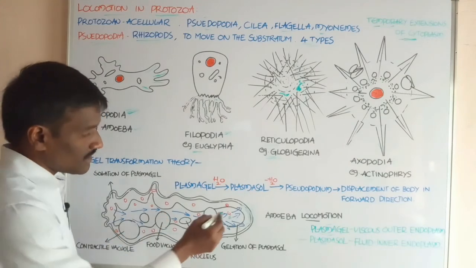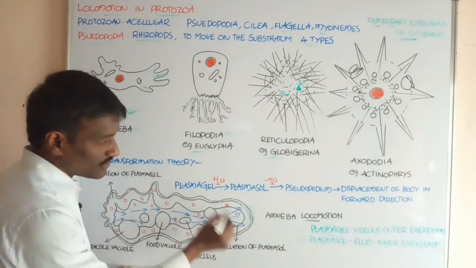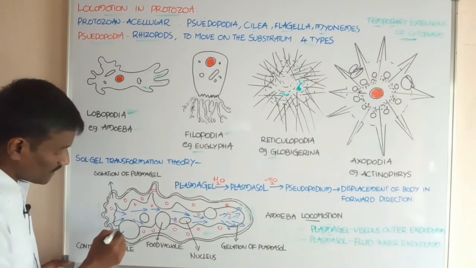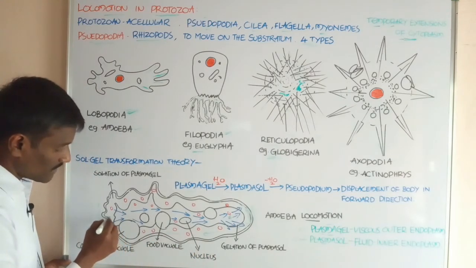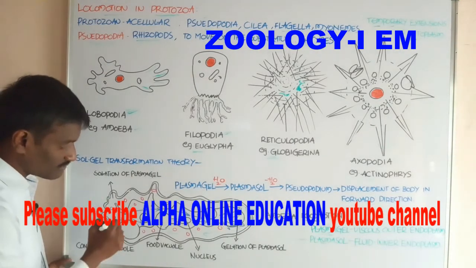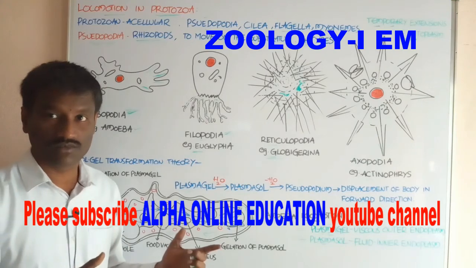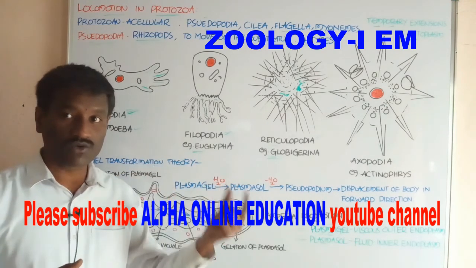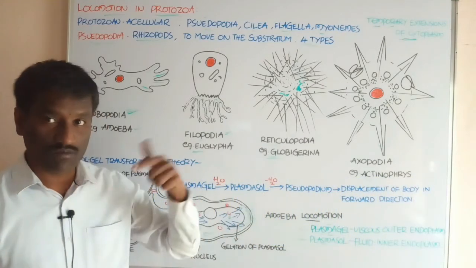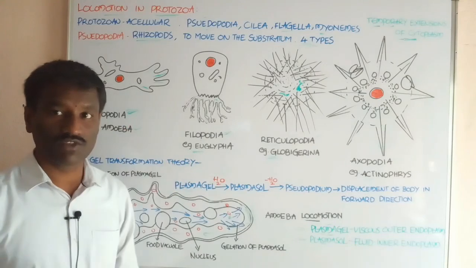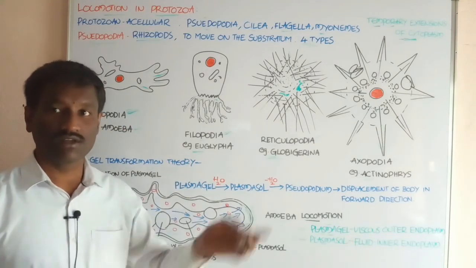The conversion of plasmasol into plasmagel is called gelation, and at the uroid end, the conversion of plasmagel into plasmasol is called solation. Sol transforms into gel, and gel transforms into sol. This leads to the formation of pseudopodia, which help in locomotion.